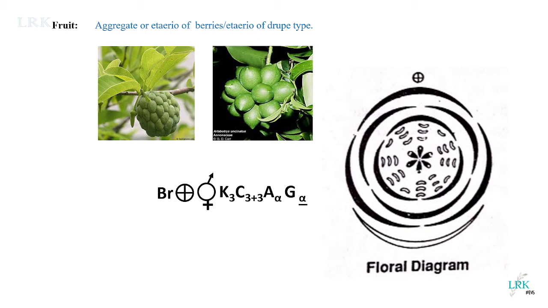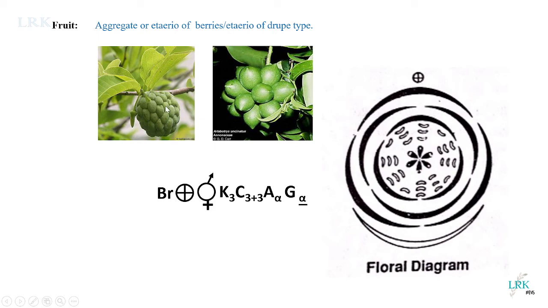See, we have many carpels. Each carpel develops into a single fruit. Each ovary has ovules inside, and when it is fertilized, each ovary develops into a fruit. So we have a number of carpels, so a number of fruits are developed, and all these fruits are merged. Merging of a number of ovaries in a single flower results in the formation of an aggregate fruit.